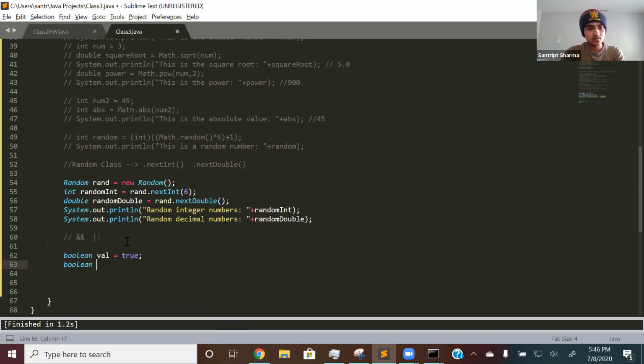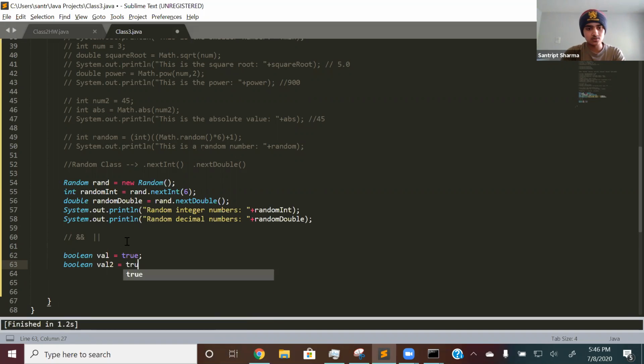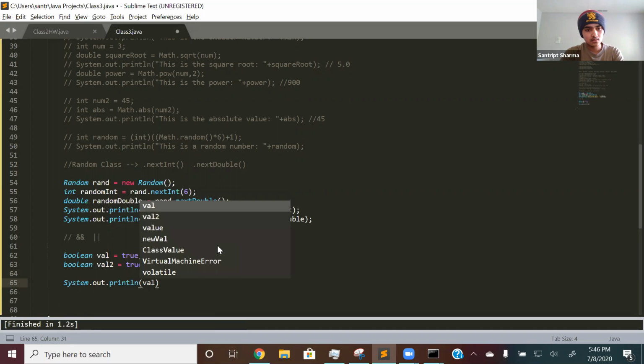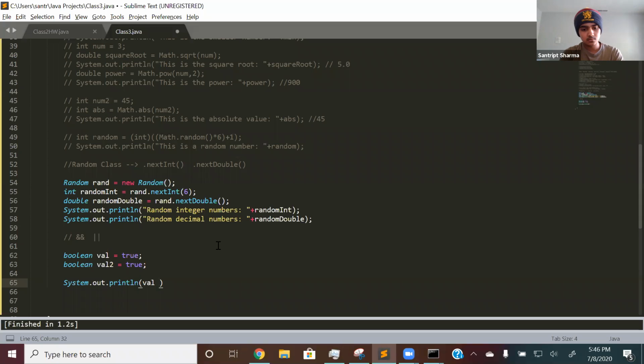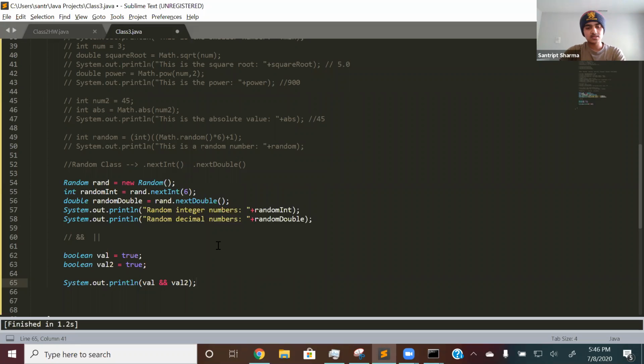Then Boolean val2 is equal to true. We'll assign both of them to true. And so if I do System.out.println val && val2, that should print out true.